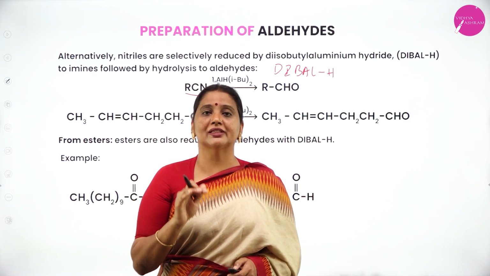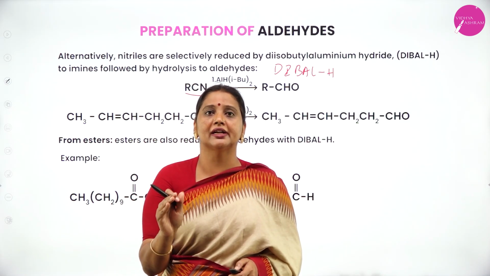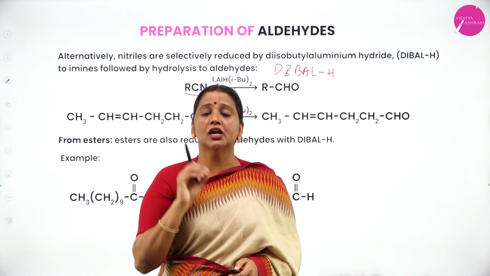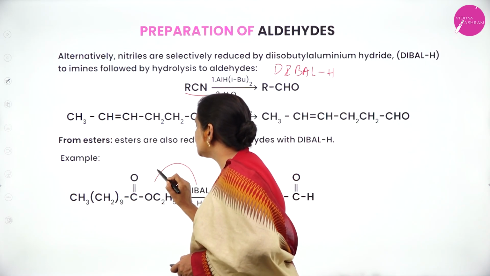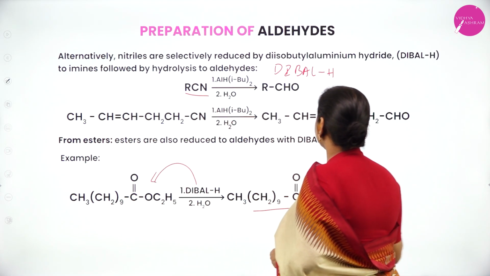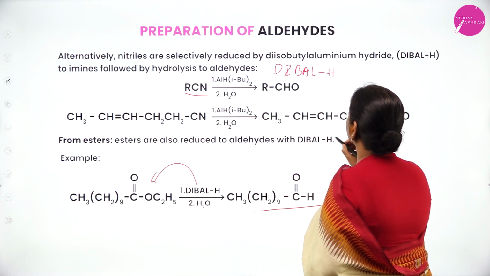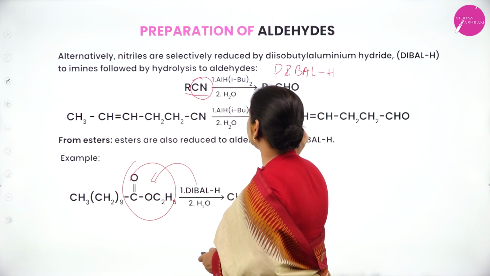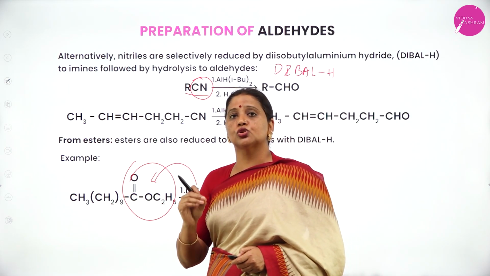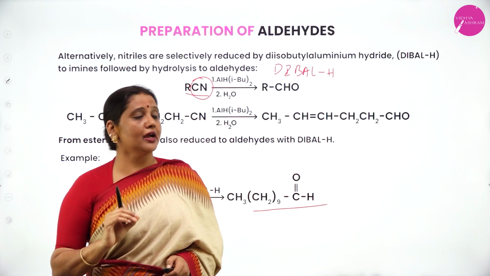The alternative method is adding DIBAL-H, diisobutyl aluminium hydride. Similarly, when you add diisobutyl aluminium hydride to ester, it is also converted into aldehyde. Therefore, nitriles and esters are converted into aldehyde by adding diisobutyl aluminium hydride.